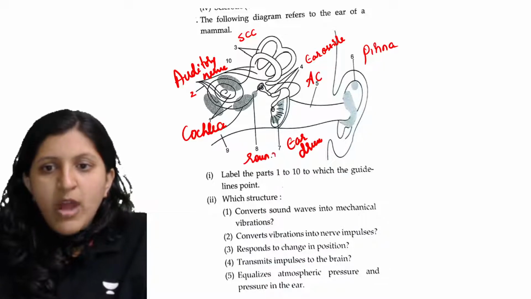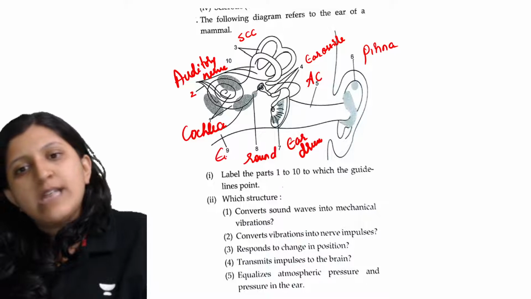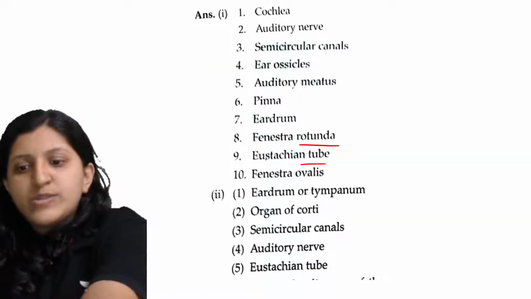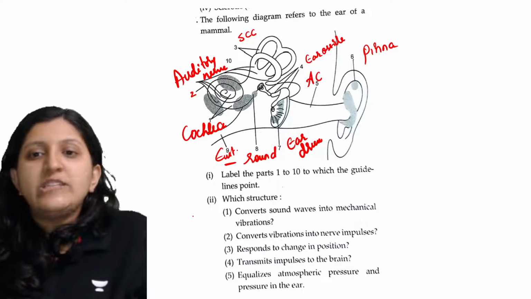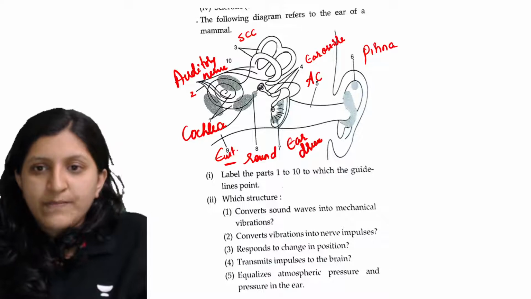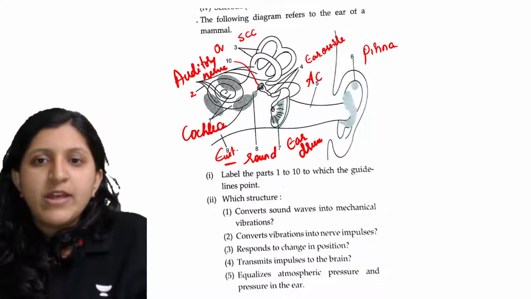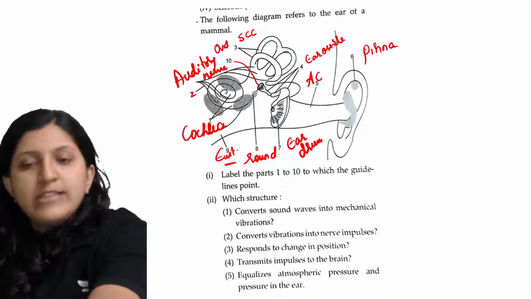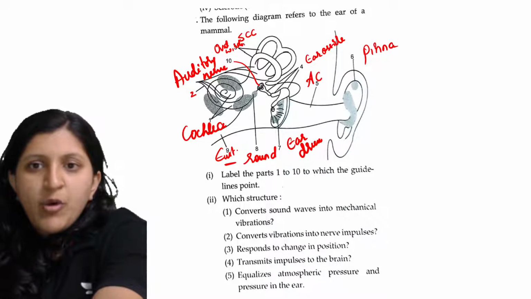So this is a round window. Okay, then what is this? This is now a Eustachian tube. You can see that the Eustachian tube is mentioned. So this one is Eustachian tube. Then 10th is labeled for this one. I think they have not done this correctly. This one is given as an oval window since it is mentioned here fenestra ovalis. So this one is now an oval window.